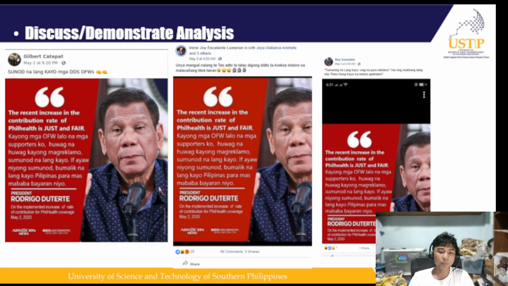In this case, it shows a picture of Rodrigo Duterte beside a statement claiming that the OFWs, or the Overseas Filipino Workers, and the DDS, or the diehard Duterte supporters, should just stop complaining about the PhilHealth contributions increase and just obey the government. The post looks believable because they slapped on an ABS-CBN branding and they tried to make it look official.